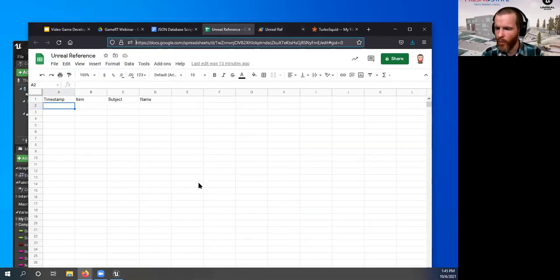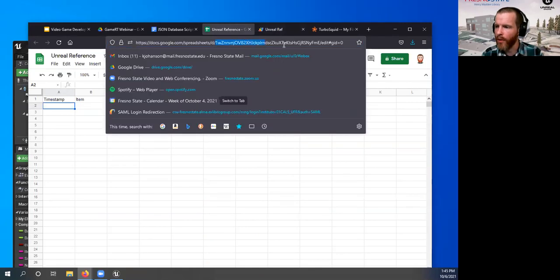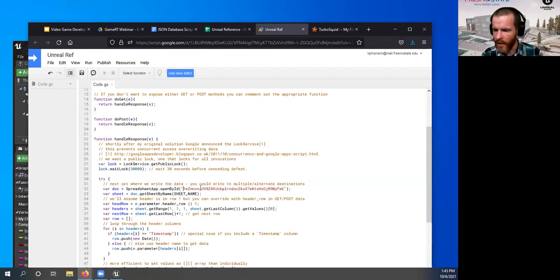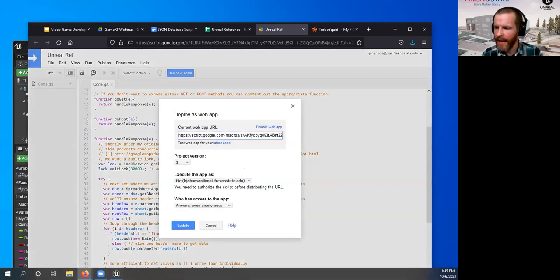Let's make sure one more time on this that we've got the proper key in here. That is the same key. And we save, go back to publish, and we're going to get the same URL.